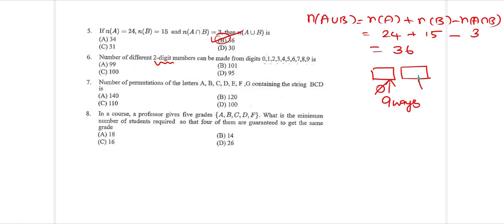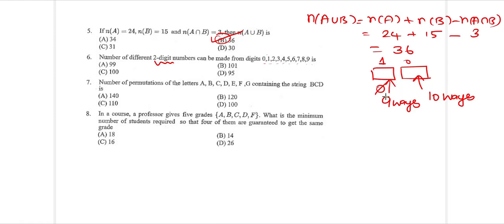Now coming to the second box. This box doesn't have any restriction. So even if I fill 1 over here, I can fill a 0, so 10 is going to be a two-digit number. So how many options does this box have to get filled up with? It has 10 ways, or 10 options, in which we can fill this box.